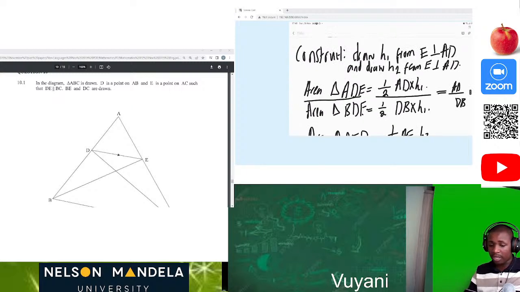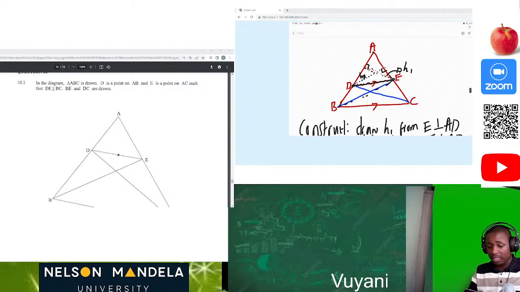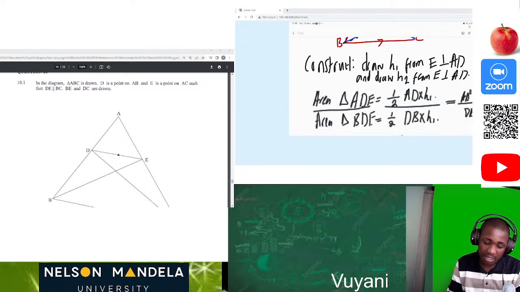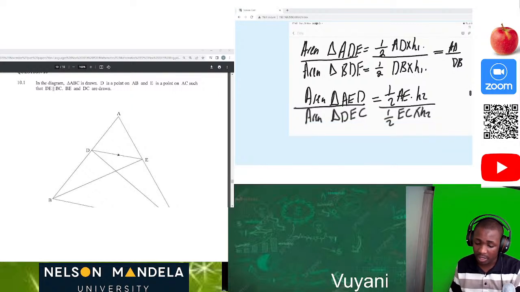Okay, let's go again. This is the triangle which we are looking at, AED. Then we can see that the height is height 2. We can see that this is the height 2 here for this triangle AED. That makes it so sweet, because now we are seeing all of this. Then after that we have our 1 over 2 AE times H2.